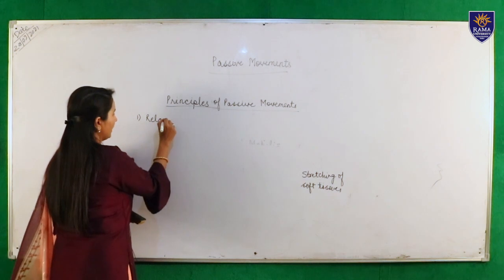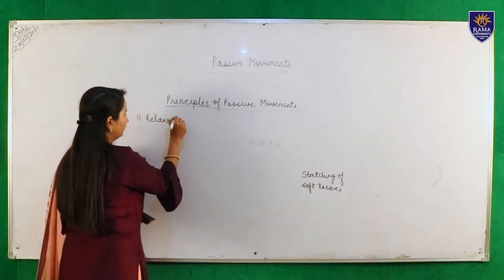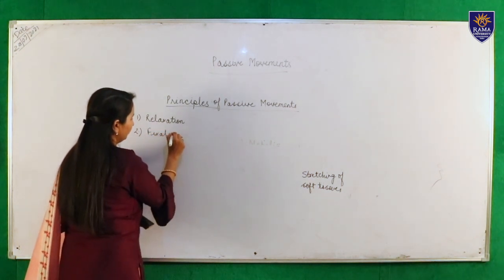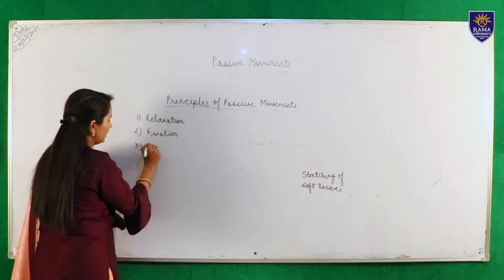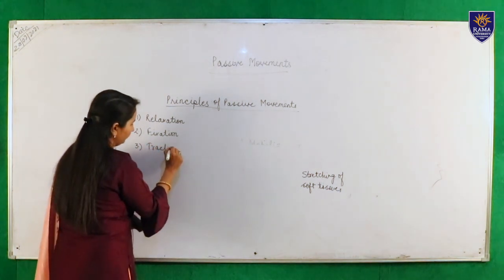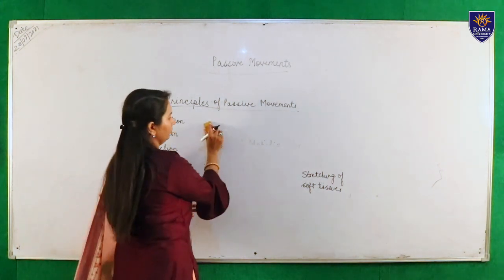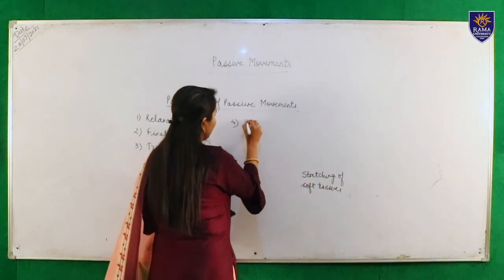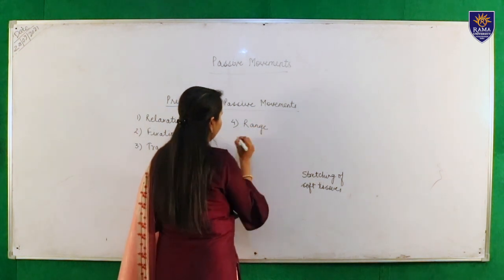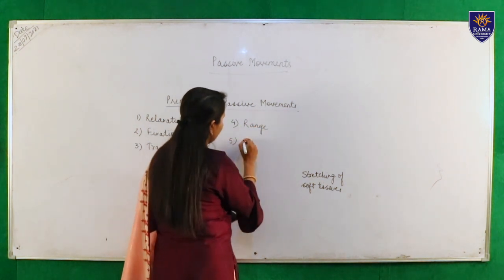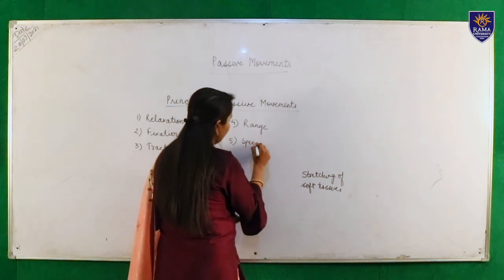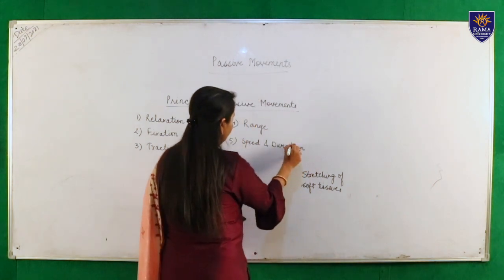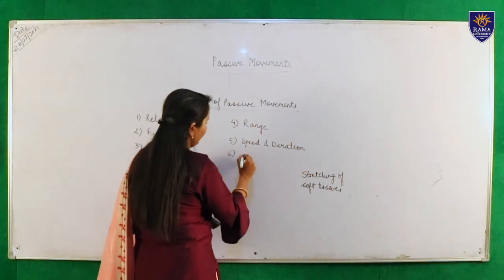First one is relaxation. Second one is fixation. Third is traction. Fourth is range. Fifth is speed and duration. And the last one is sequence.